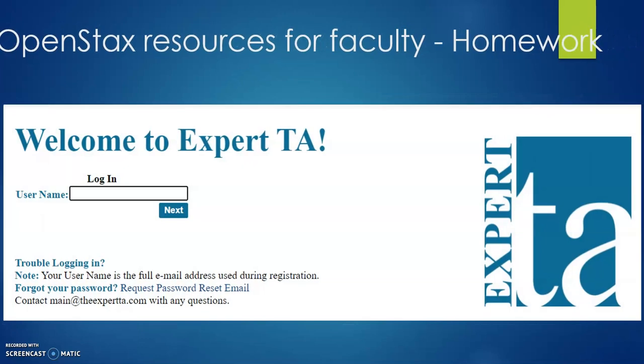I am a firm believer in homework, and in particular online homework for my students. My own research back in 2014 showed that the performance of students who have an online homework platform to force them to do homework is very beneficial to their learning. I found strong correlations between performance on homework and performance on formative assessments. I published this research in the Journal of College Science Teaching back in 2015, so I am walking my walk in a sense. I chose to use ExpertTA as the supplementary online homework platform for my students.